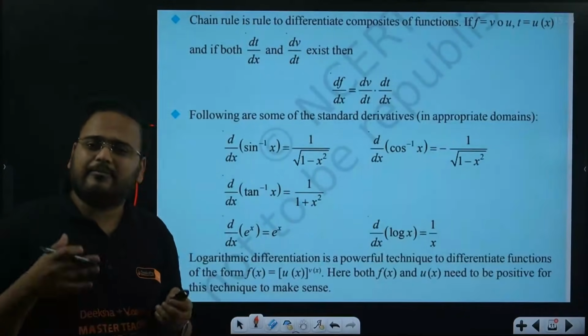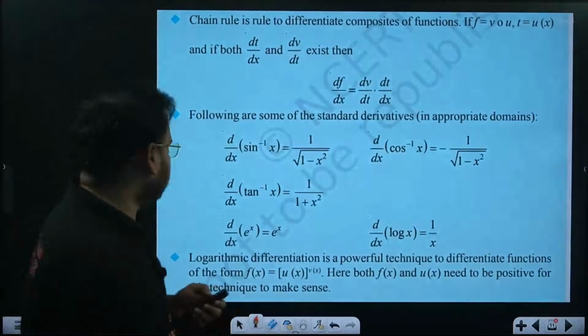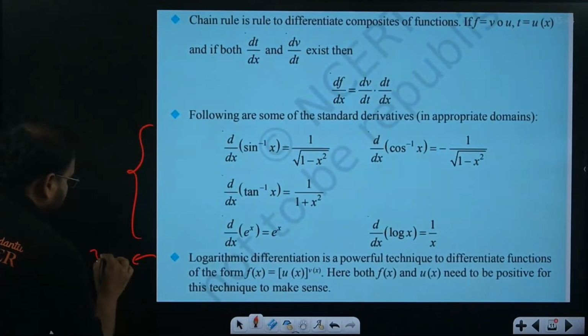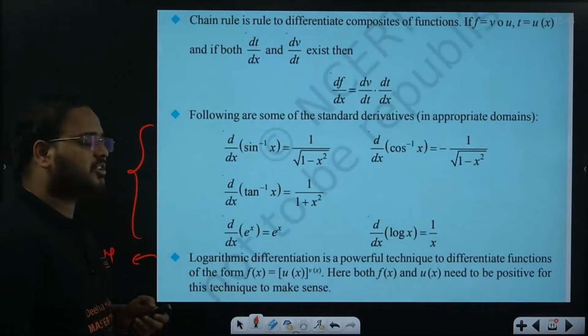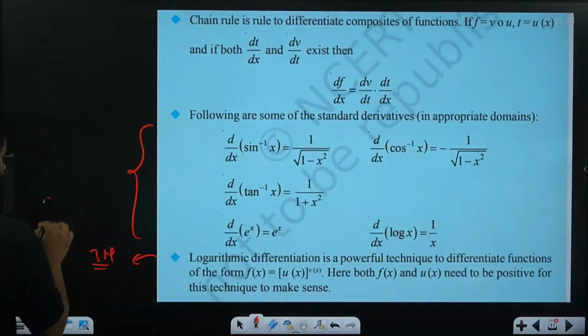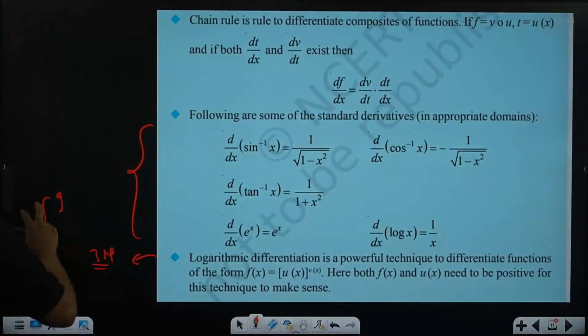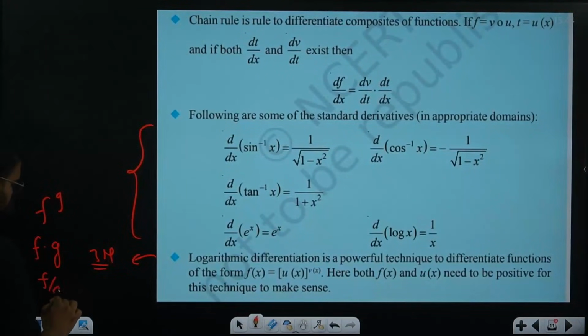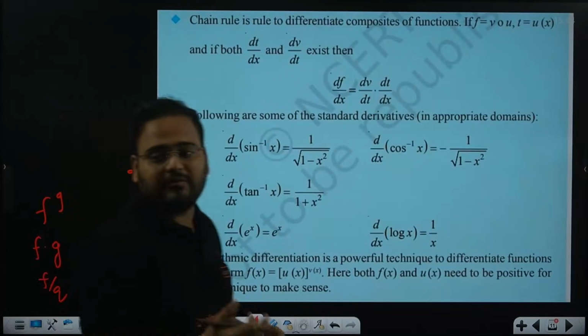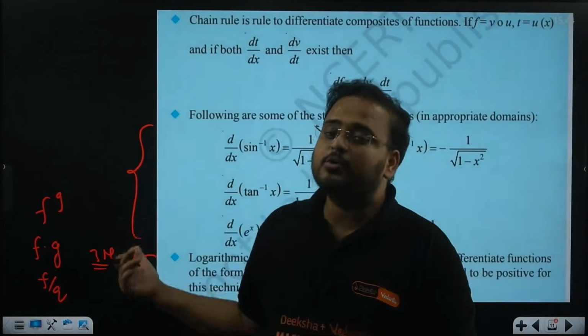So derivatives are relatively easier. Again, this is an important question. A 3-mark question will come from here, sir. Logarithmic differentiation, where the form is f power g, when two functions are given as exponents or powers. Either you have two functions in product or two functions in quotient, f by g, whatever is given. In those situations, we use logarithms.